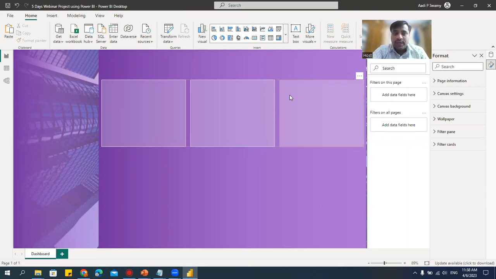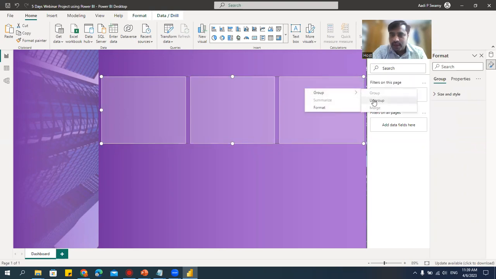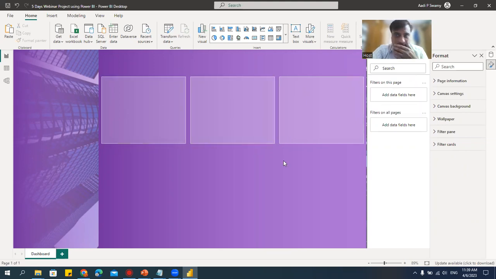All right. So I got this layout for this, and you can see that I arranged it properly and all 3 boxes are uniform in size. Now let's go here, select and remove the group. Group, ungroup. Okay, I'm just removing the group.